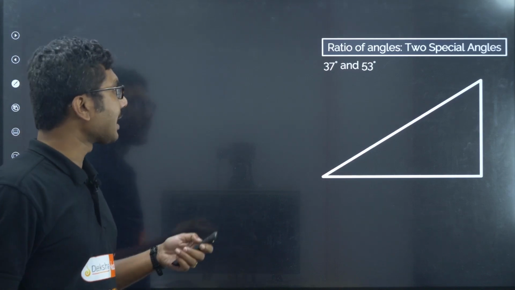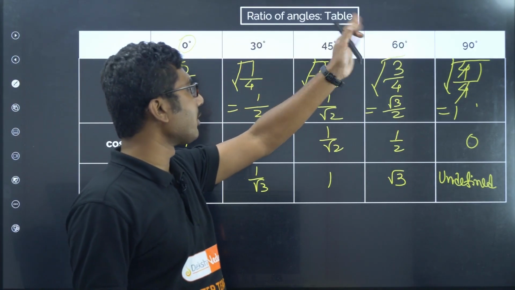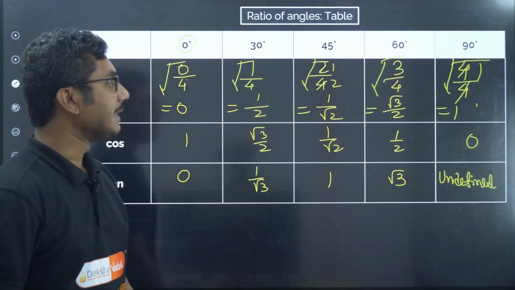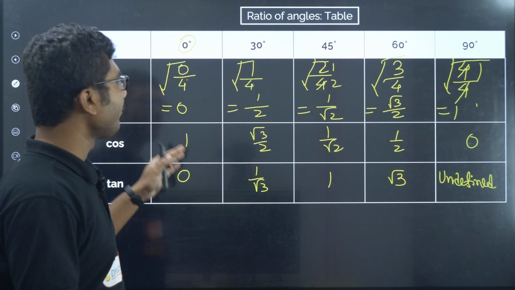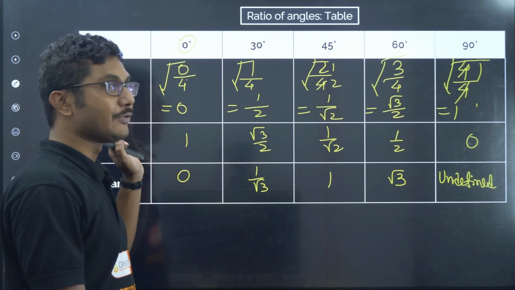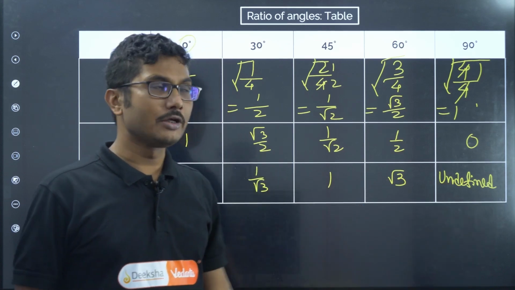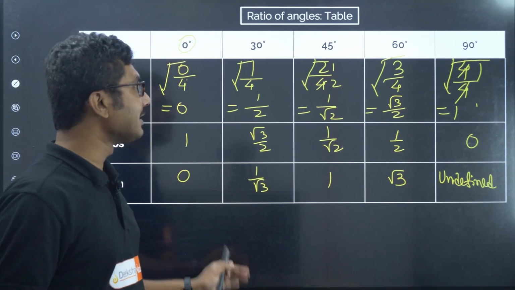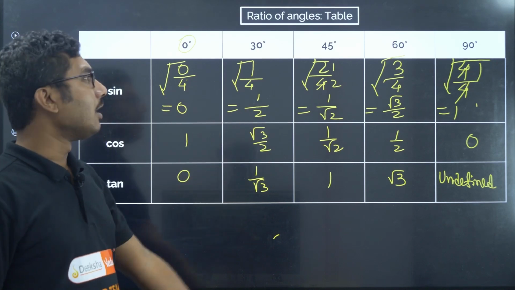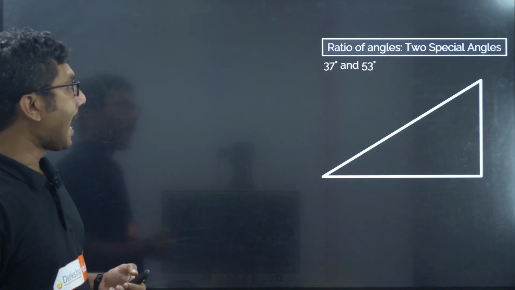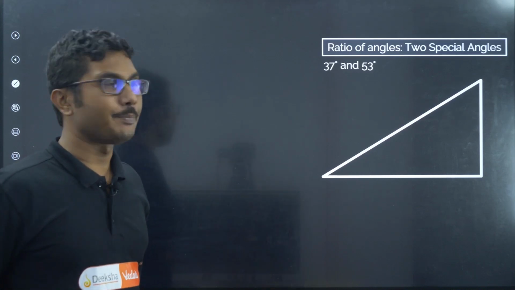Now, so far whatever we have learned is for known angles 0, 30, 45, 60, 90. There are two special angles specifically for physics. This is common for mathematics, for physics. Everywhere you will find these values. You have to remember these values. If you can remember these values, it is very good. I will suggest you should write this table at least 2-3 times on your own so that you can understand and remember the values. And there are two special angles, 37 and 53.